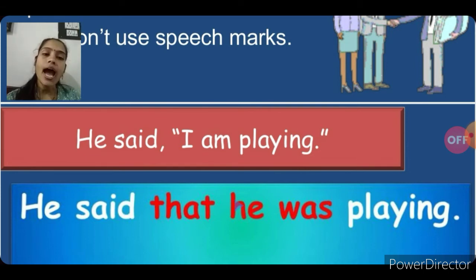He said that. The pronoun is also changed according to the subject. I means he, am playing, present continuous tense, will be changed into past continuous tense. He said that he was playing, full stop.